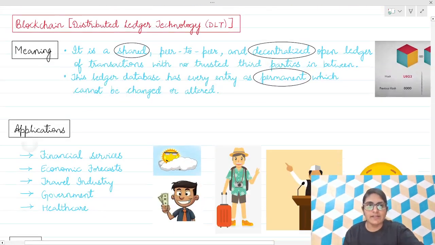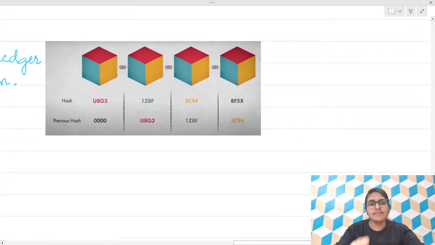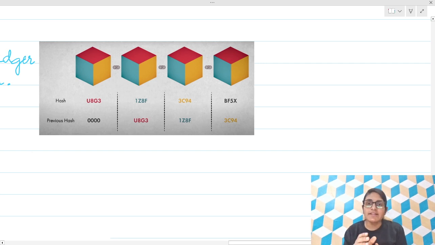Done. Next, blockchain. Let's understand what is blockchain. It is a technology to store information in a decentralized manner. Decentralized manner means what? There is no central authority to control the activities.